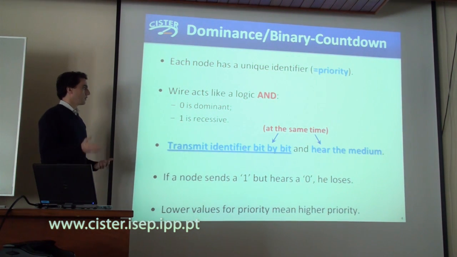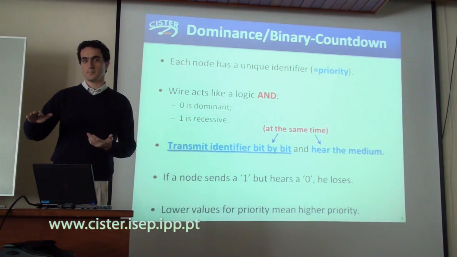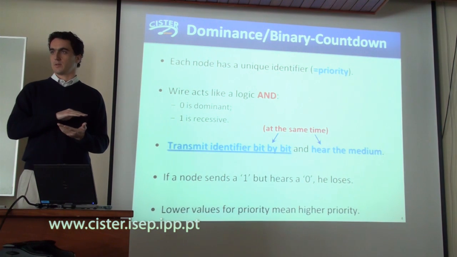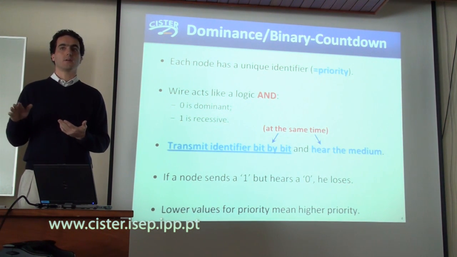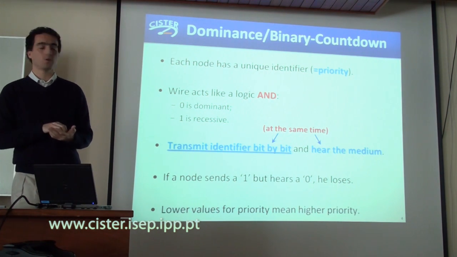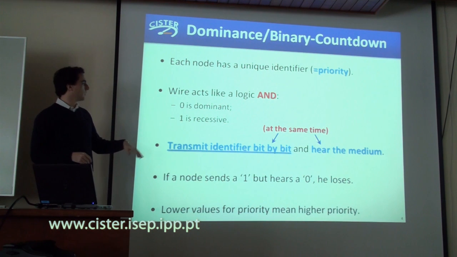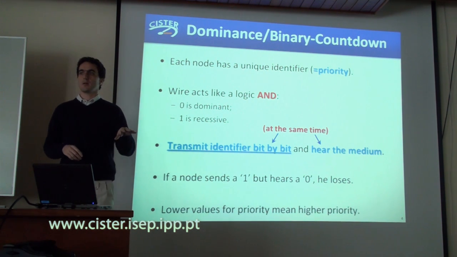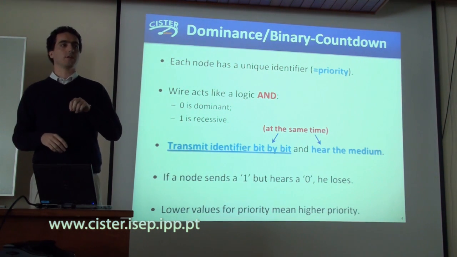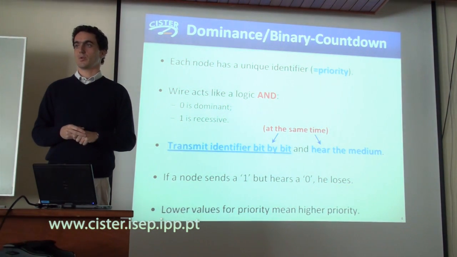So when someone transmits a 0 on the wire, no matter what anyone else is transmitting, if someone listens to the wire, it will hear a 0. And this is what we call a dominant bit. A 0 is a dominant bit. And when someone transmits a 1, the bus will only be in the state of a 1 if no one else is transmitting a 0.